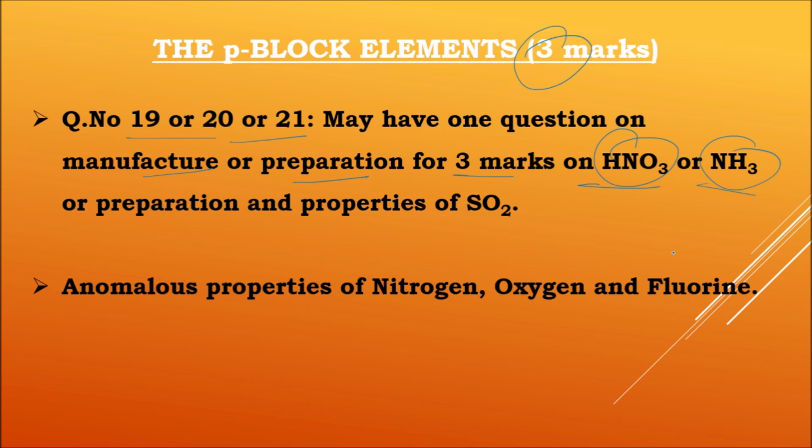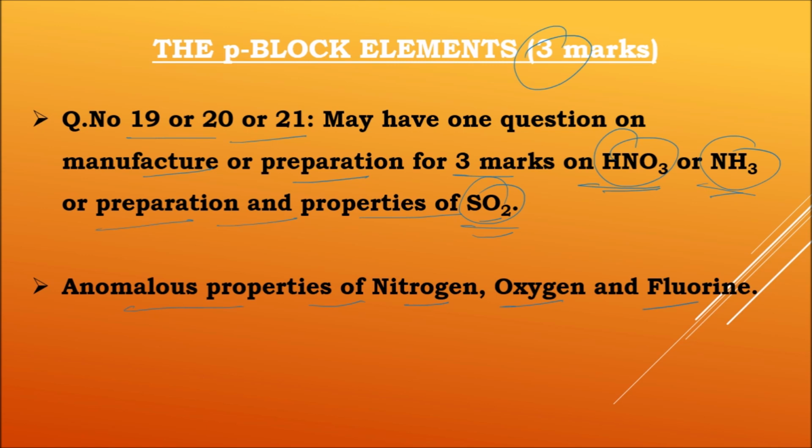If they don't ask manufacture, they may ask the second possibility here, manufacture and properties of sulfur dioxide. So this is the part where most of the students neglect by thinking we'll get a definite question for the preparation of HNO3 or NH3, but remember, as per the rule, they may even ask preparation or properties of sulfur dioxide also. Right, next one. From this topic, one more very important one we can expect is anomalous properties of nitrogen, oxygen and chlorine. So they may ask properties, or they may ask the reasons for anomalous behavior.